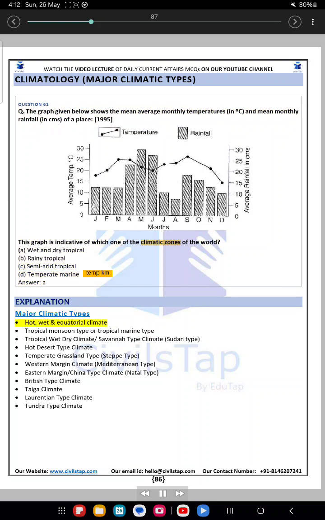Major climatic types. Hot, wet and equatorial climate. Tropical monsoon type or tropical marine type. Tropical wet dry climate, savanna type climate, Sudan type. Hot desert type climate. Temperate grassland type, steppe type. Western margin climate, Mediterranean type. Eastern margin, China type climate, Natal type. British type climate. Taiga climate. Laurentian type climate. Tundra type climate.